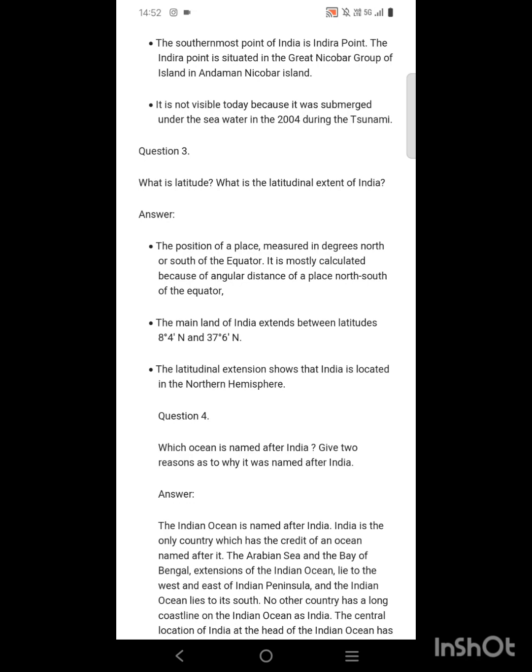It means mainly here the equator is important, because if the positions of a place are determined through latitudes, if the latitude is near the equator, then the regions will be hotter, and if the latitudes are far from the equator, then the regions will have a more moderate climate. If it is very far, then it is actually in the frigid zone, where the temperature is so low that you cannot even imagine staying there.